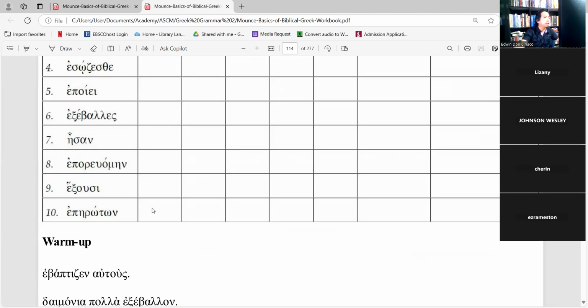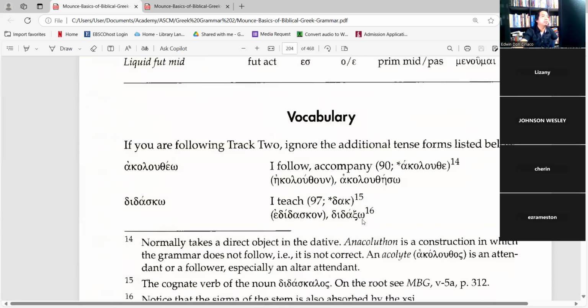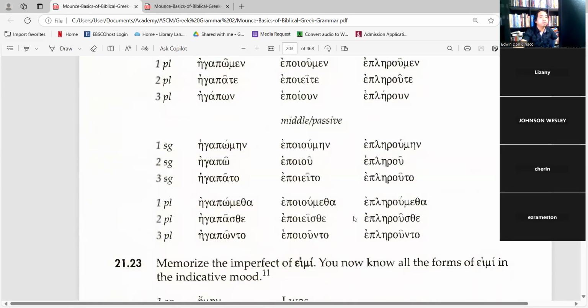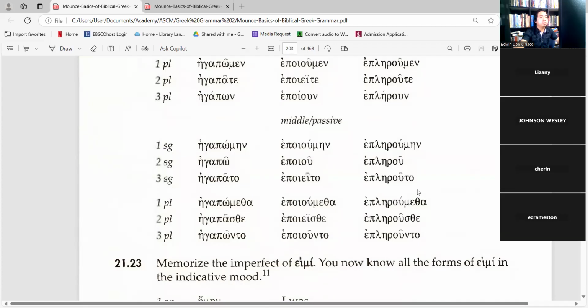Exosi, and then eplerutone, which we saw in the third chart, not this one. This chart, eplerutone, okay?